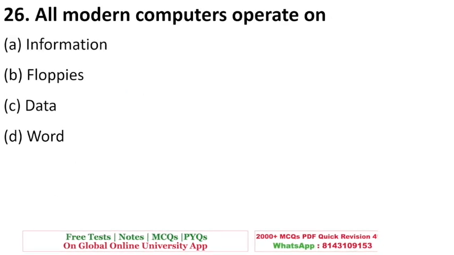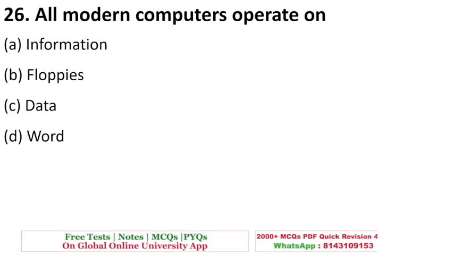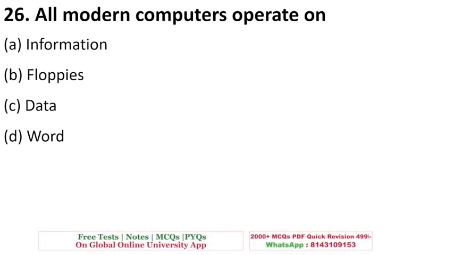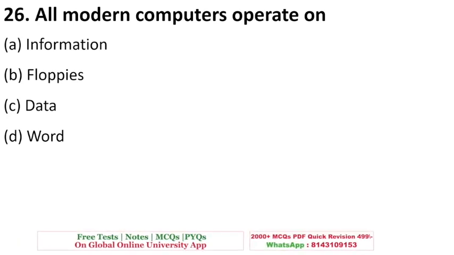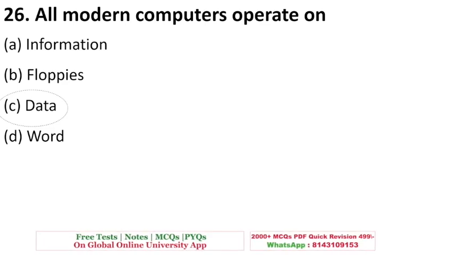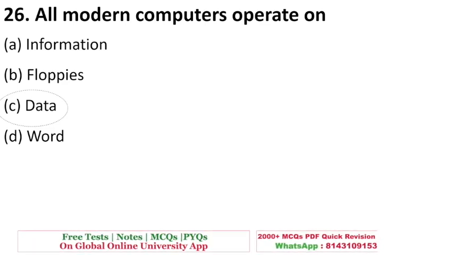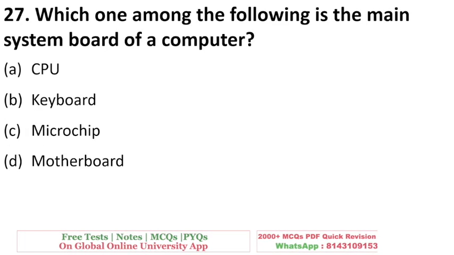Okay, a modern computer operates on. So all the modern computers that we are using, like your supercomputers, your mainframes, all they operate, or you can say work, they work on data. Okay. So as you all know, the task of a computer is to process data. So that is also the task of all modern computers.